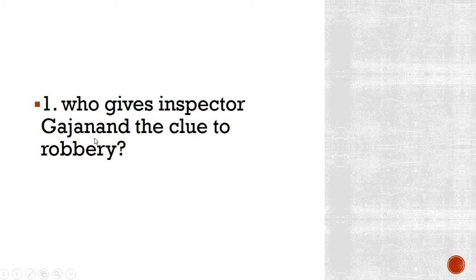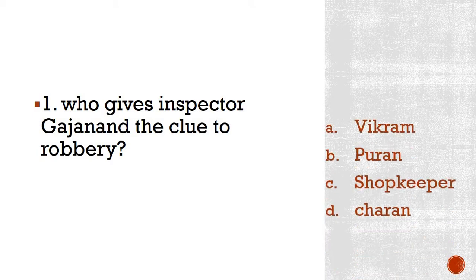Who gives Inspector Gajanand the clue to robbery? The options, as you can see on your screen, are Vikram, Puran, shopkeeper, or Charan. Who gives the Inspector the clue to robbery? Please write your answers before I display it. I hope many students are eagerly writing the answers now. I really appreciate those students who are trying to write the answer on their own.